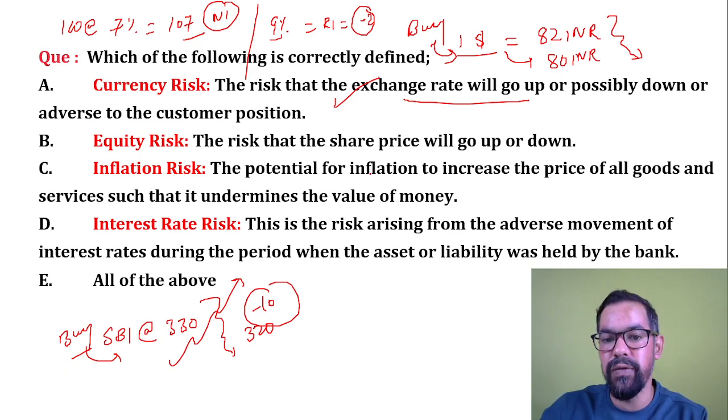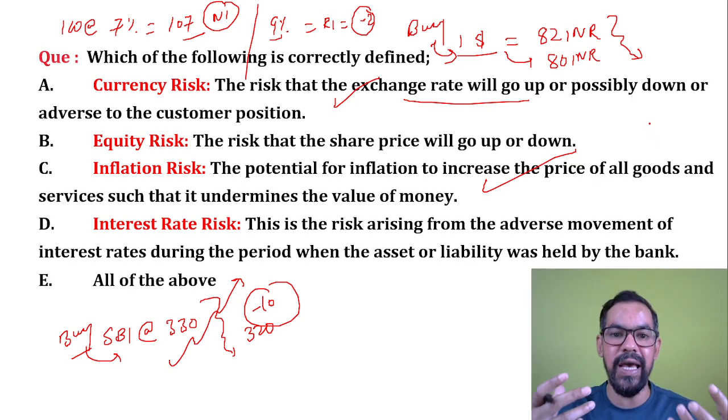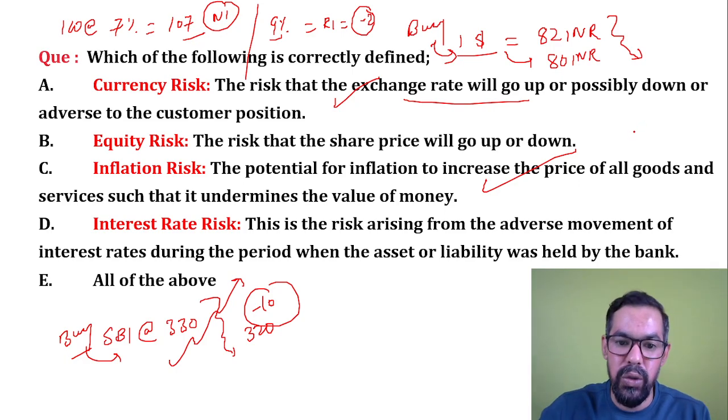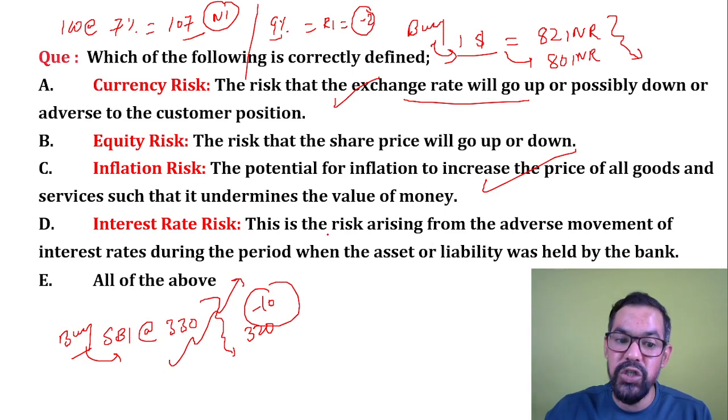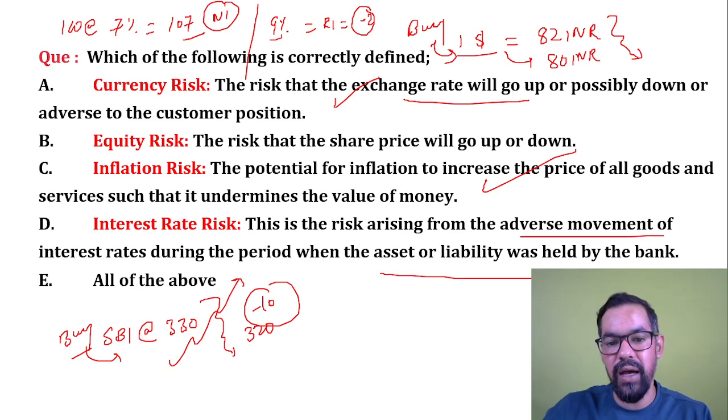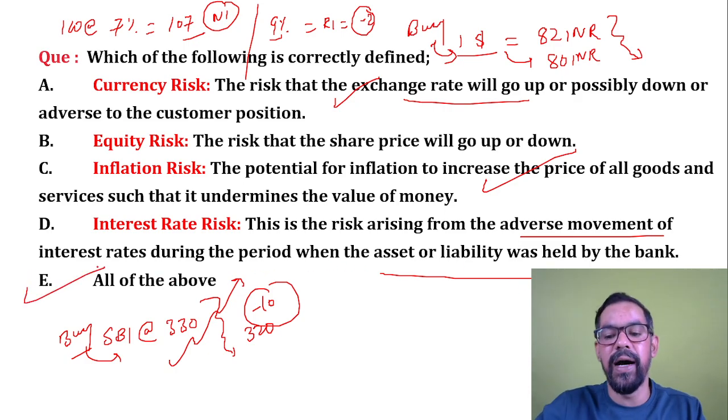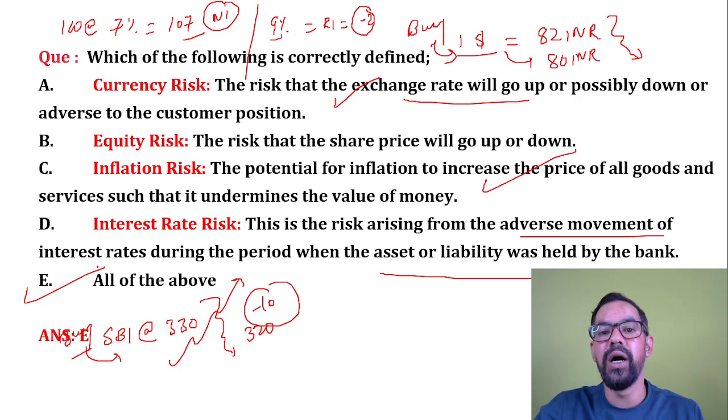Inflation risk is the potential for inflation to increase the prices of goods and services. As inflation increases, every rupee you own is worth a smaller percentage, so the value of your domestic currency goes down. Interest rate risk is when the interest rate behaves adversely to your market position. This is the risk arising from the adverse movement of the interest rate during the period when the asset or liability was held by a bank. So all of the above are correct with respect to their definitions.